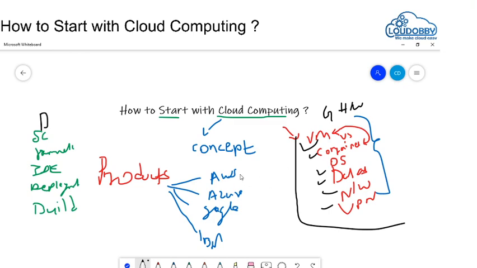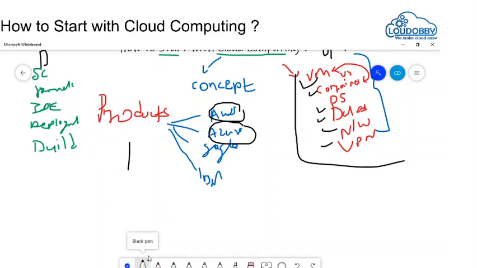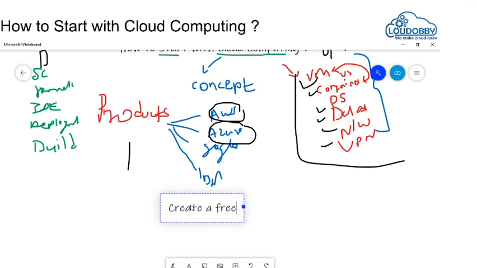And you should start by learning any one of the products. It could be AWS or it could be Azure. Try to create a test account. There is a free trial account in all the clouds, so create a free trial account.